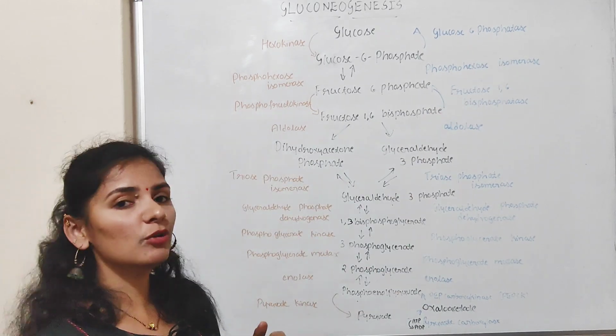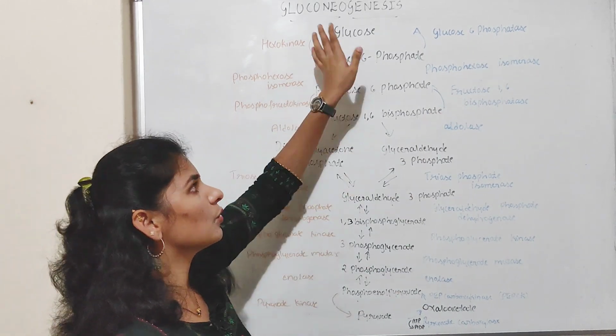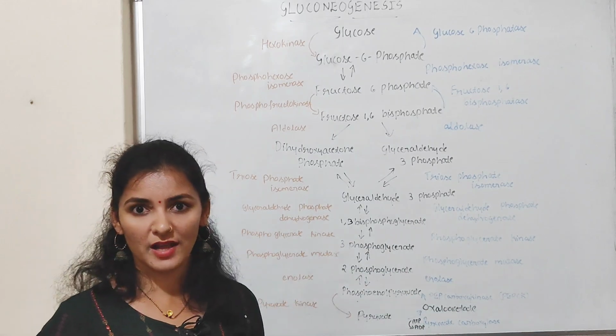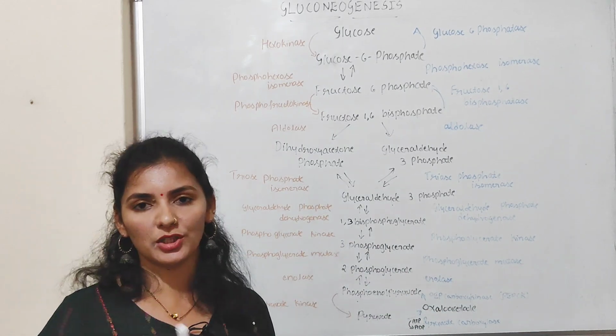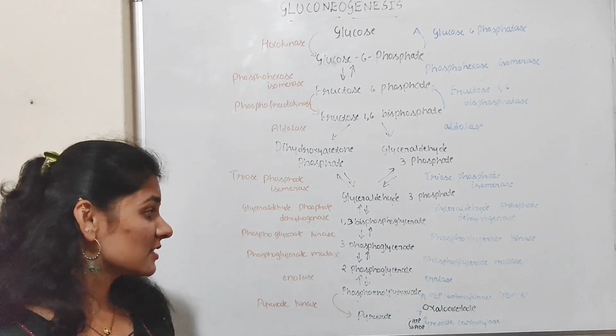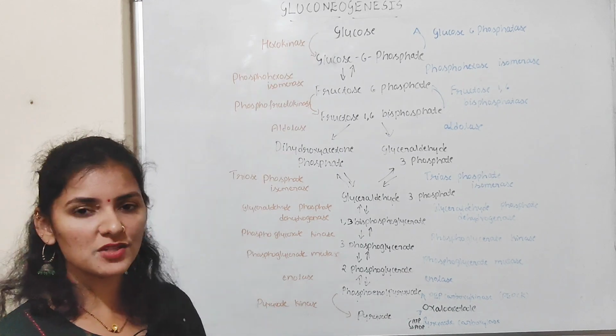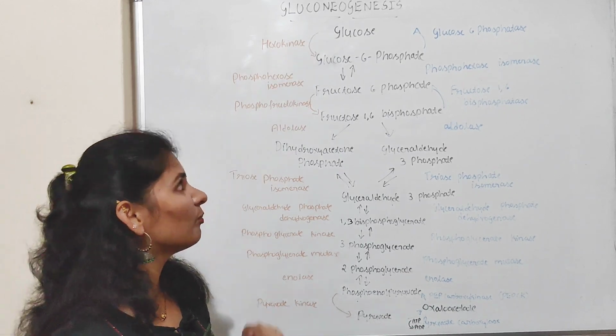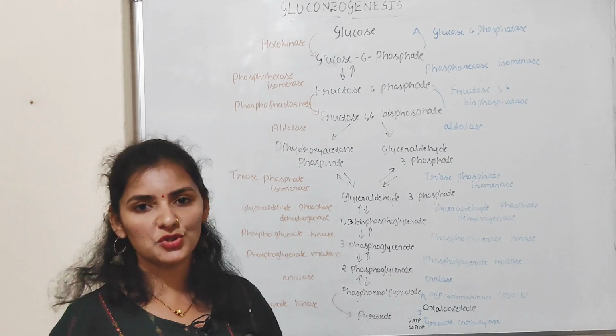Later, from the lumen of the endoplasmic reticulum, this glucose enters the cytosol or cytoplasm and later it will be transported to the target site. So that's how one molecule of glucose is produced from two molecules of pyruvate in the gluconeogenesis process.